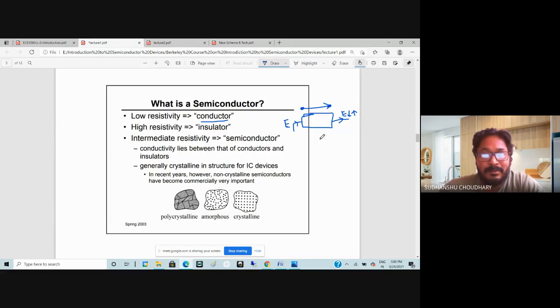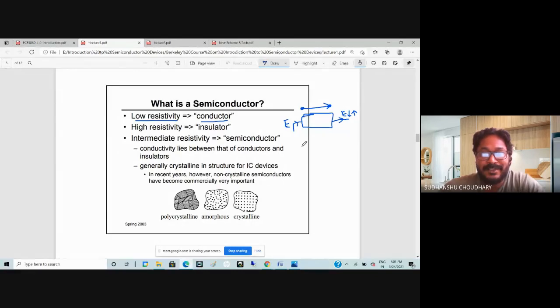All the cables, for example, a TV connection cable or a laptop charger cable, all these are wires, and these wires have copper as a material. So that material is actually a good conductor of electricity. A good conductor means it has low resistivity, so it resists less.